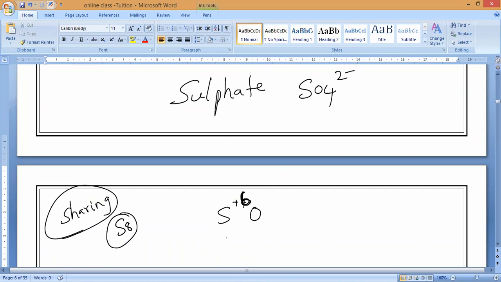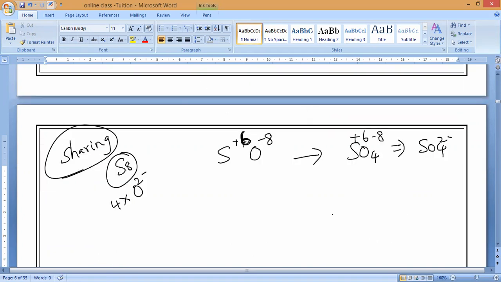Oxygen 4. Each oxygen how many? Each oxygen 2 minus. So 4 into 2 is how much? 8. Yes or no? Now which will give you what? SO4 plus 6 minus 8 equals minus 2. Understand? That is the sulfate ion. What is that called? Sulfate ion.